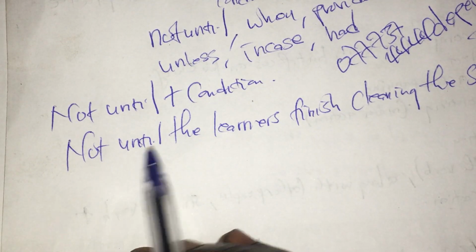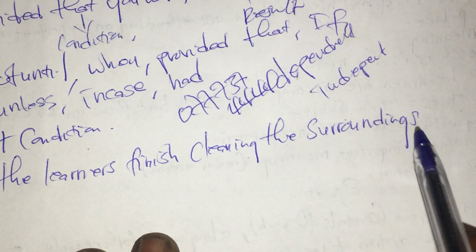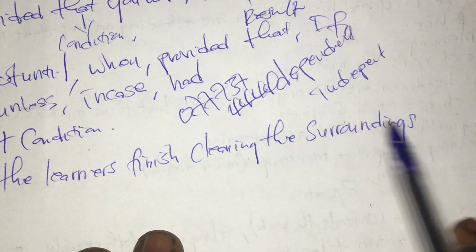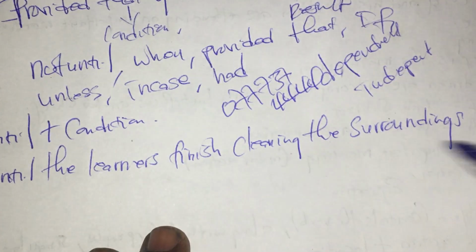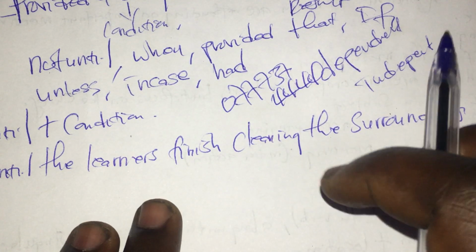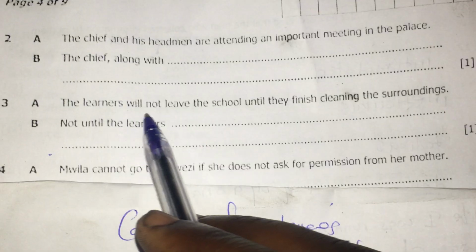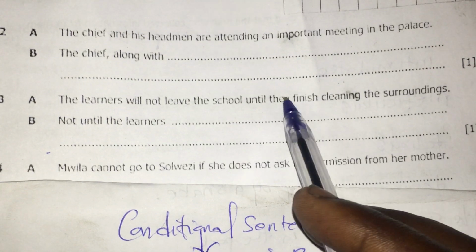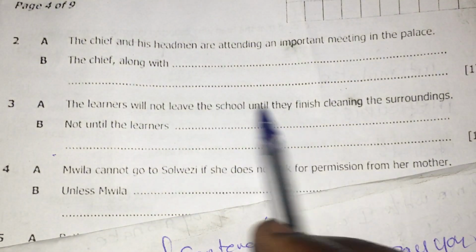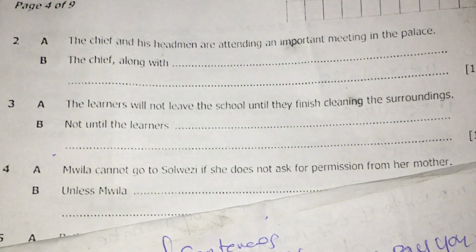Once the rewrite says not until, and we have gotten the condition, then when you are done writing the condition, you have to check for the verb and also the subject. The ending part of your sentence must sound as if you are asking a question. When the rewrite says begin with not until, the ending part of your sentence must sound as if you are asking a question. So here we have the learners will, and also here we have they. Will is the verb and they is the subject. So you have to swap them, or interchange them. It will be will they, not they will.